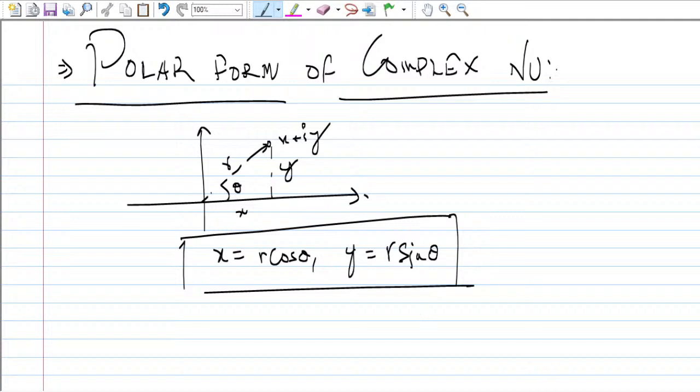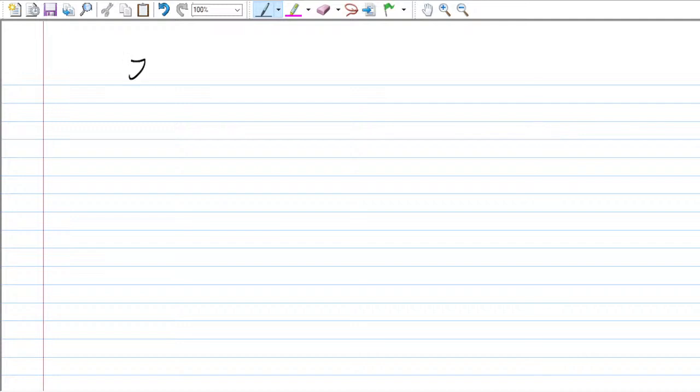So if this is x and this is y, and you are converting from x, y, you can see here, any z equal to x plus iota y, any complex number, can be written in the polar format. So this z can be written as what? z equal to x plus iota y.